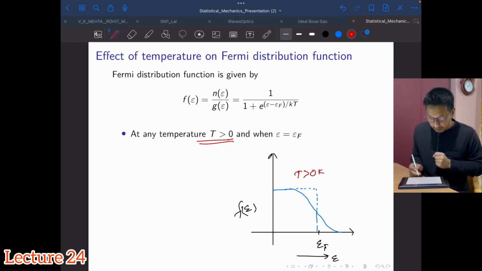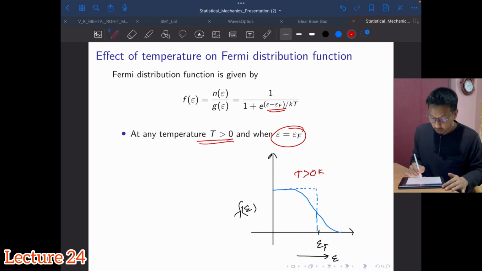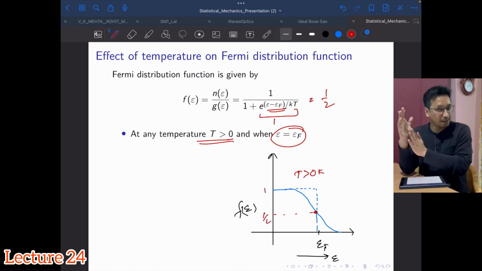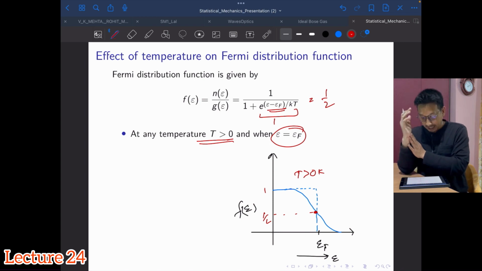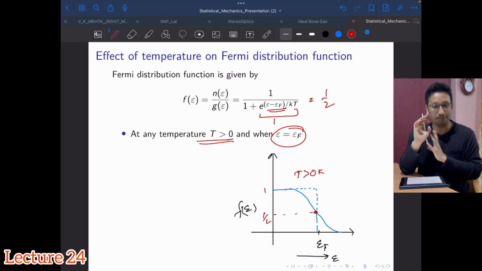And the most important condition that we are going to learn: when your energy is equal to EF, this term will be equal to 0, meaning e to the power 0 gives you 1. So the value of this function will be half. At temperature greater than 0, the Fermi level is that level which has a probability of occupancy of these fermions of 50%. Half, that is your Fermi level.